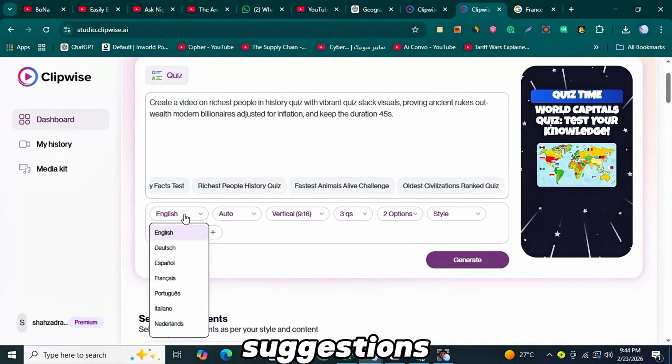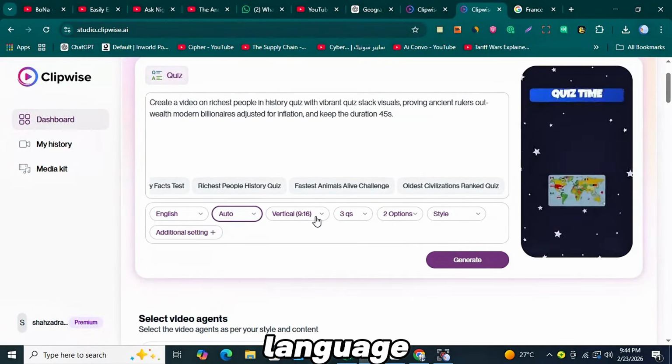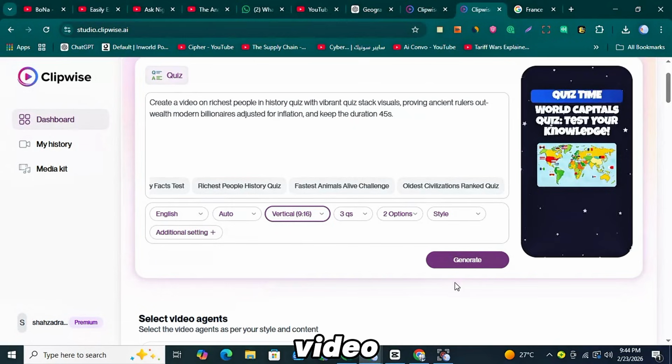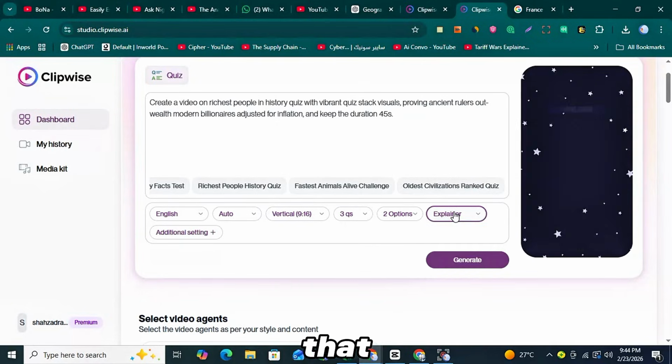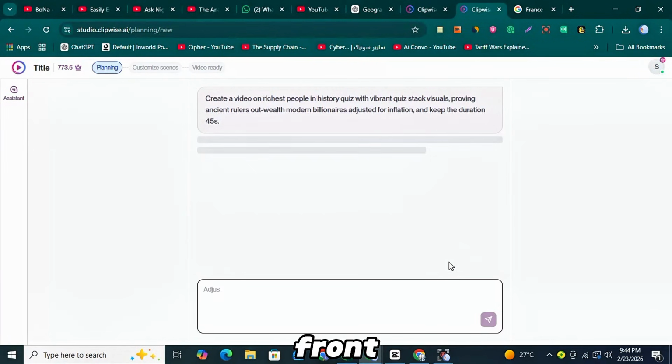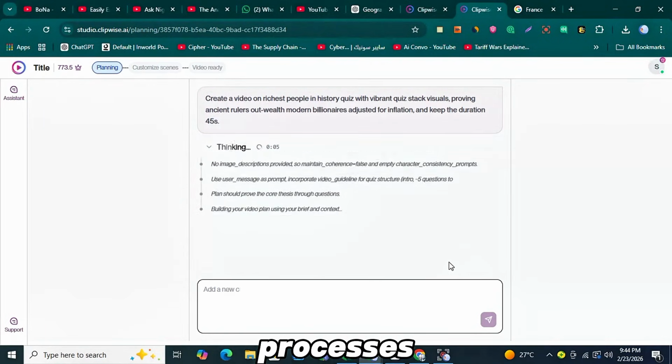After selecting one of the suggestions, you'll see several settings options below. Here, you need to select the language as English and set the duration of the video according to your preference. You can adjust or ignore the other settings based on your needs. Once everything looks good, simply click the Generate button. After that, the main editing interface will appear in front of you, and this is where we'll finalize and edit our video. On this interface, you need to wait for a few seconds while the system processes your video.